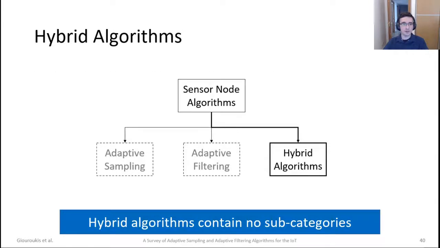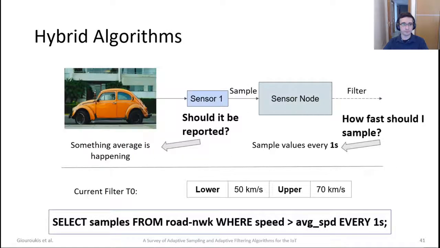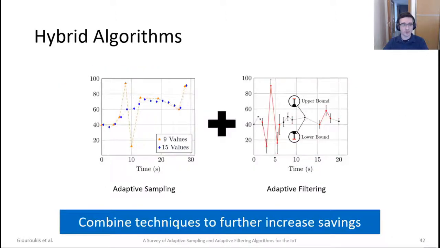For the final category, we will go through hybrid algorithms. There, we did not find any subcategories because of the variety of the ensembles. Hybrid algorithms actually try to answer the main questions at the same time, or at least provide and expose a trade-off. They try to answer if an incident should be reported and if I am sampling it fast enough at the same time. This is like combining adaptive sampling and adaptive filtering in one framework.